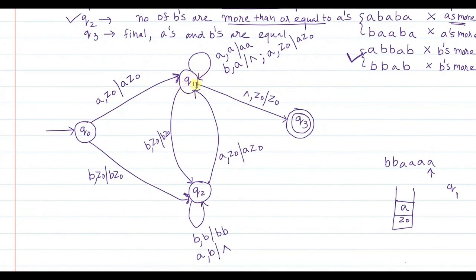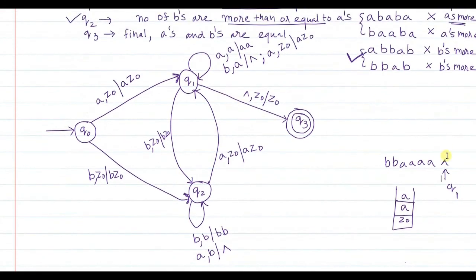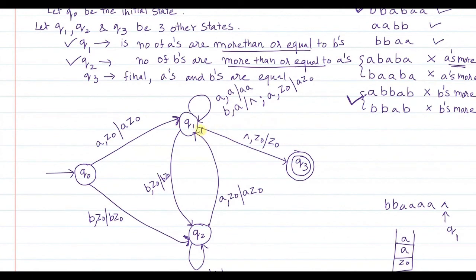Q1 state. Now when you are in Q1 state, when A is encountered as the input symbol and the stack top also contains A, then you push that A onto the stack and you remain in Q1 state. Now when the pointer is incremented, since there is nothing remaining to be read, that time the stack is not empty. So from Q1, is there a transition wherein there is nothing remaining to be read and the stack is not empty? No, there is no transition.